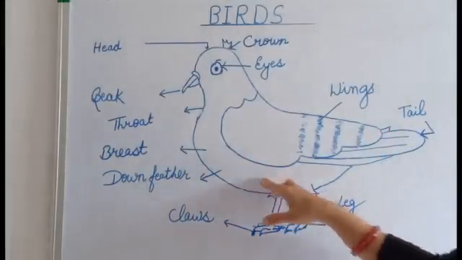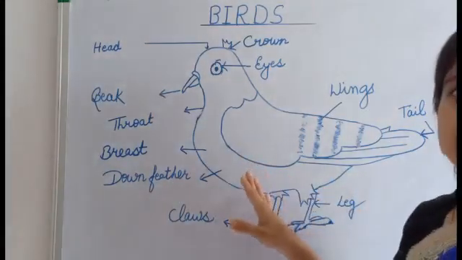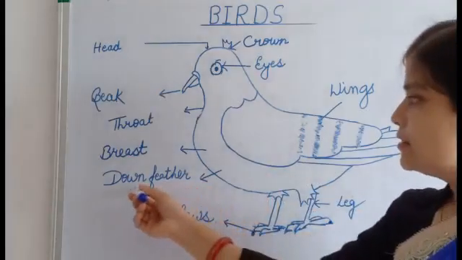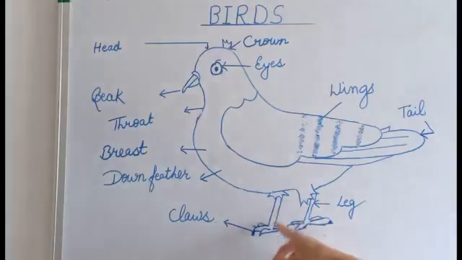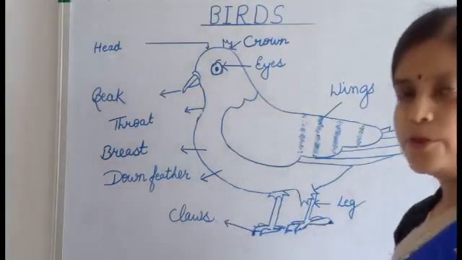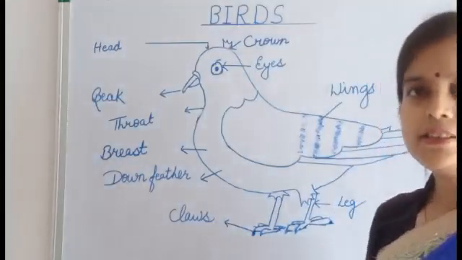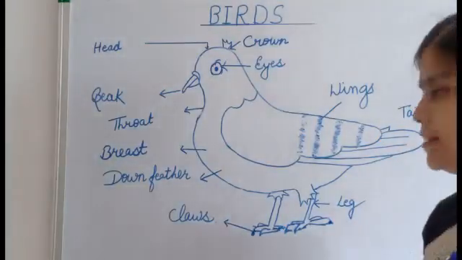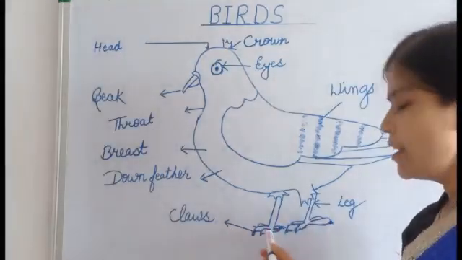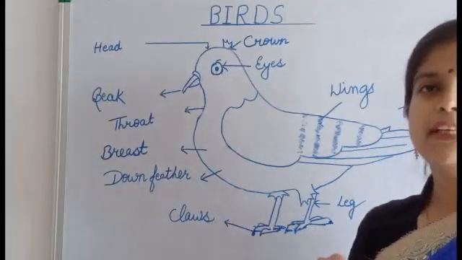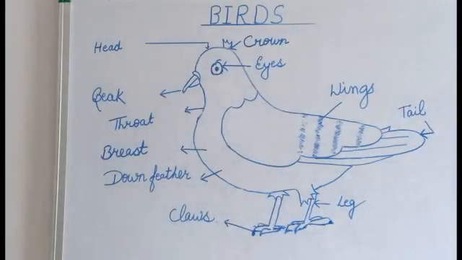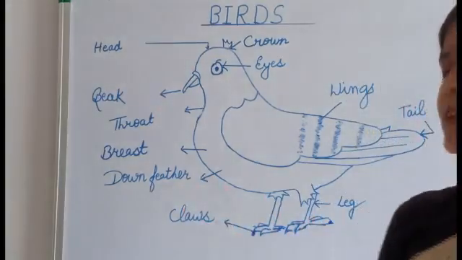This is the down feather, which covers their body. Their body is covered with the down feather. Now here is the leg, because sometimes they walk on land. At that time they use their legs. This is the claws. With the claws they hold the branches of the tree. They can hold their prey also, like the eagle. They catch their prey with the help of claws only.